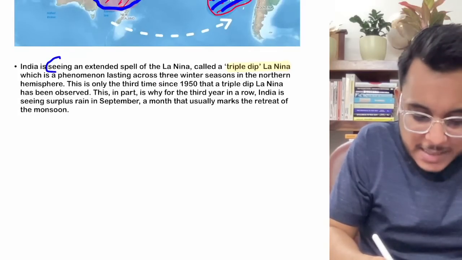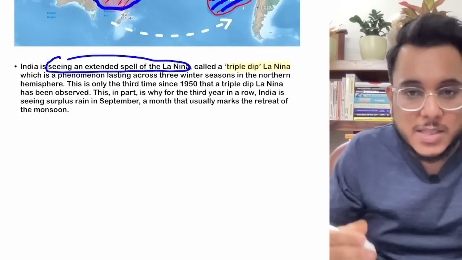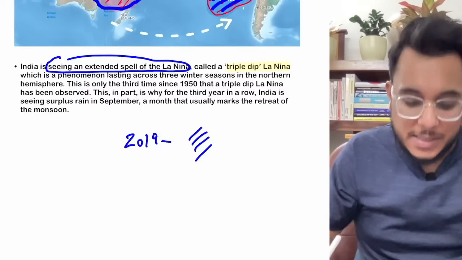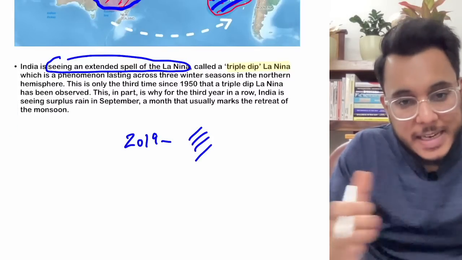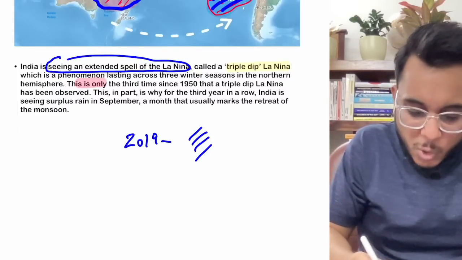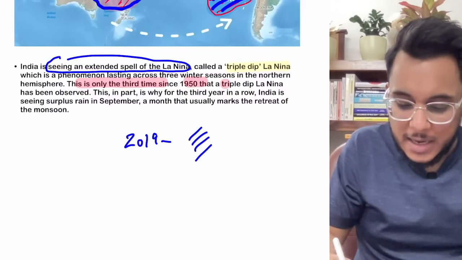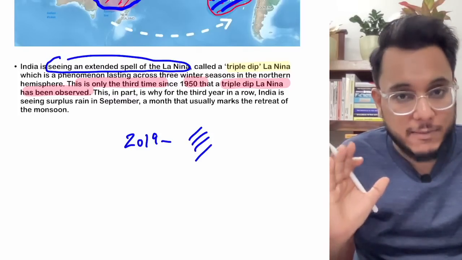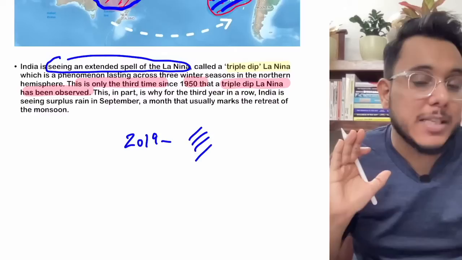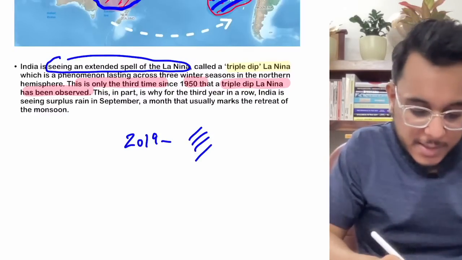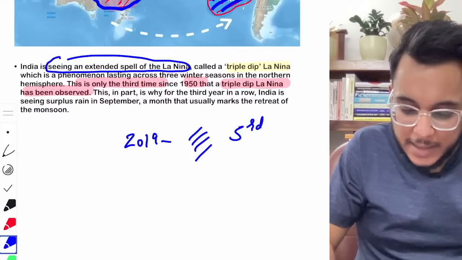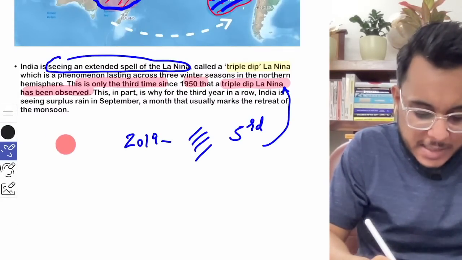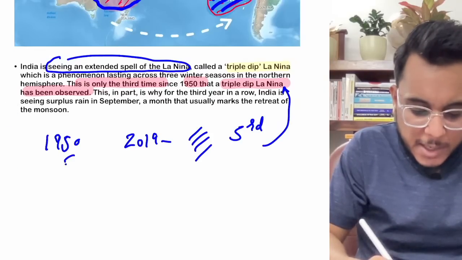And right now, India is seeing an extended spell of La Nina from the last 3 years. That is, since 2019 onwards, India is seeing surplus rain. So this is the triple dip La Nina, where 3 years of surplus rain is coming, and this is only the third time since 1950 that the triple dip La Nina has been observed. Therefore this becomes an important one, and there can be a full-fledged question in mains as well as in prelims that can be asked. So this is the third time that India is facing the triple dip La Nina since 1950, and it brings abnormally good rains for a period of 3 years.